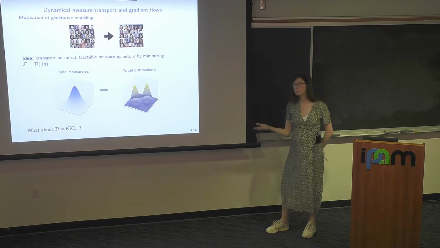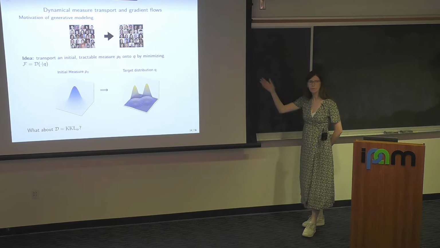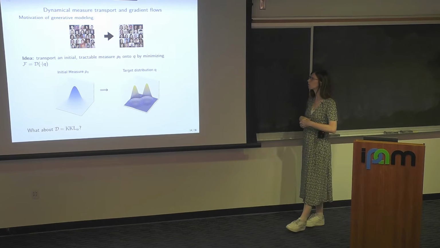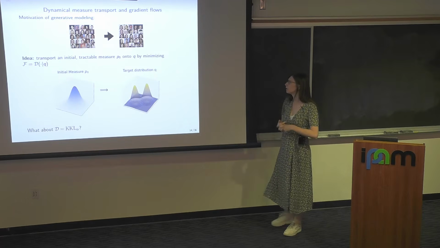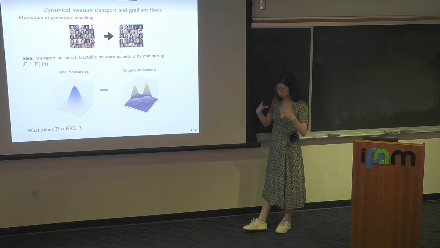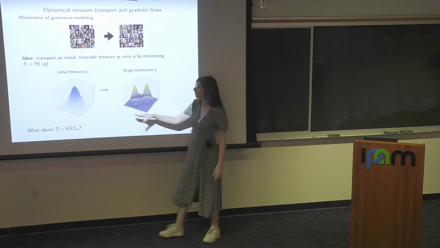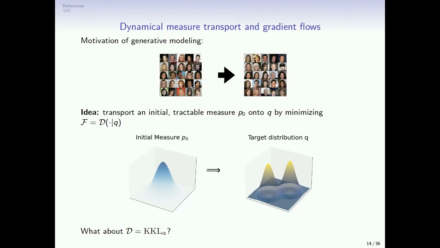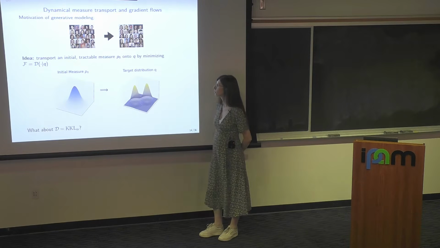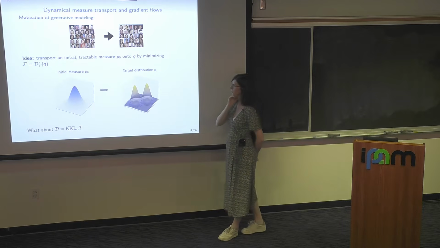There are a lot of methods in the generative modeling literature that I don't cite here, but if you've heard about generative adversarial networks, this kind of stuff, even diffusion models have a relation with this. Basically, what they do is to transport an initial tractable measure P0. By tractable, I mean you can easily sample from it, you have access to its density, and they would push this through some process to approximate the target distribution. So here, think of the one of images.